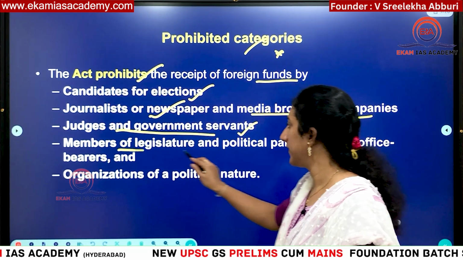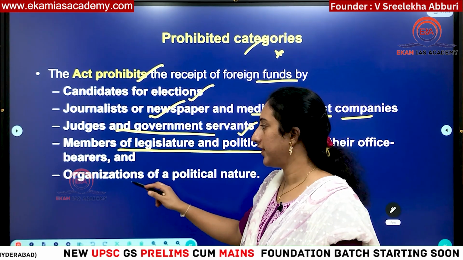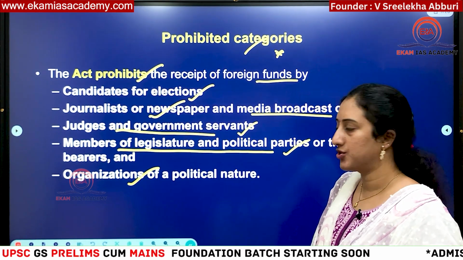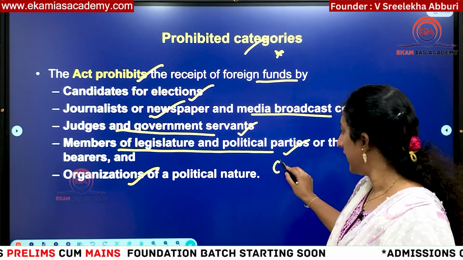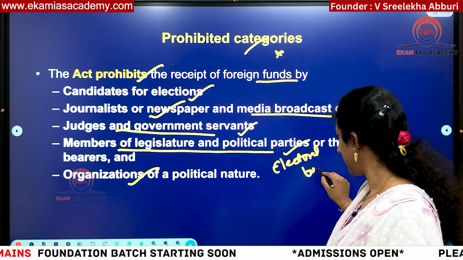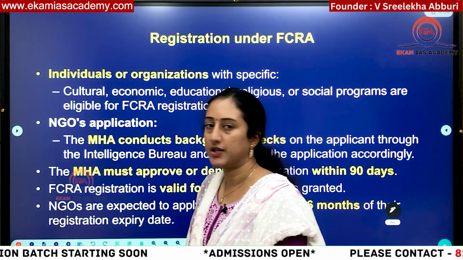Then members of the legislature and political parties also cannot take foreign funding under FCRA, and also organizations of a political nature. In recent times electoral bonds have also been introduced. This is also so much in the news, right? At that time foreign money is also not allowed.